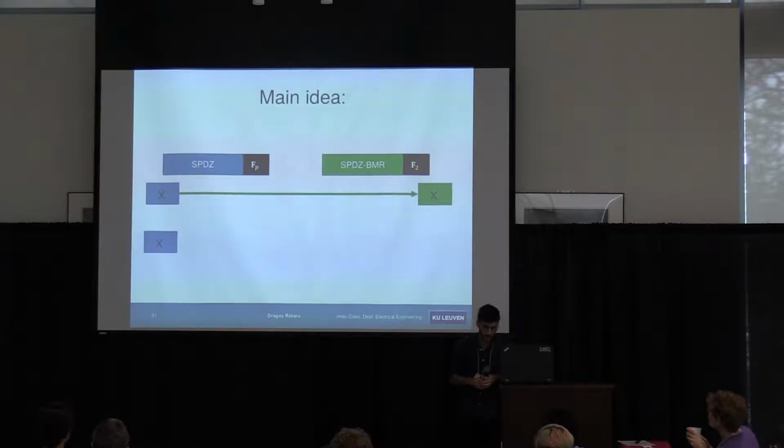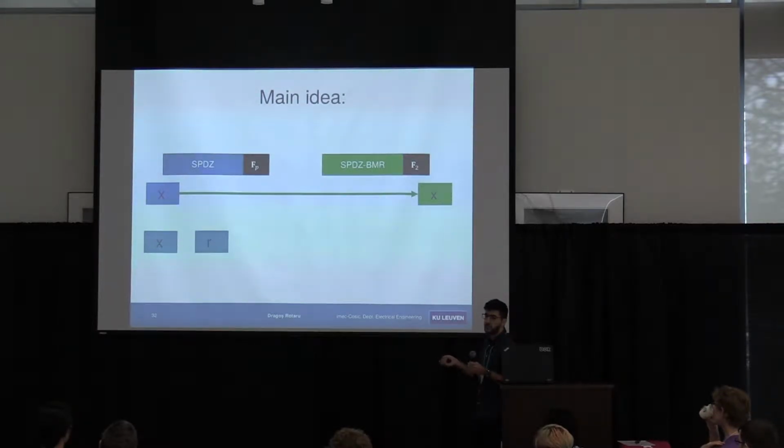Okay, so the main idea here is we have a sharing which lives mod P, and we want to convert to a sharing which lives in F2. How do we do that? Basically, it's just like a bit decomposition, but without actually doing the bit decomposition. So we start with a share mod P, X. What do we do usually?